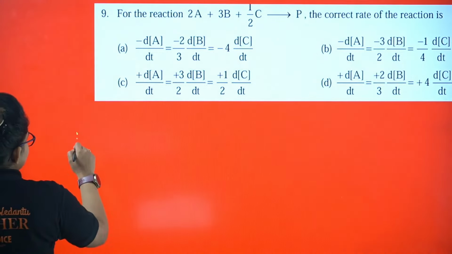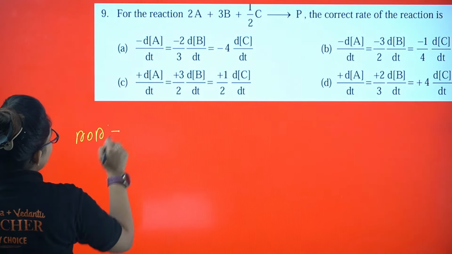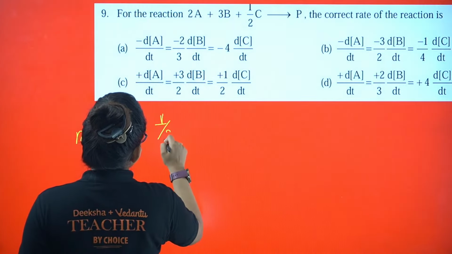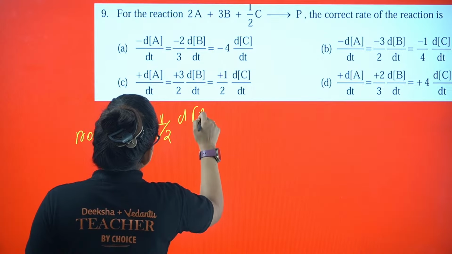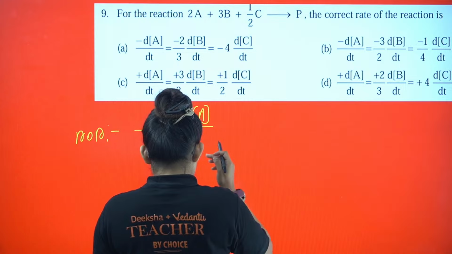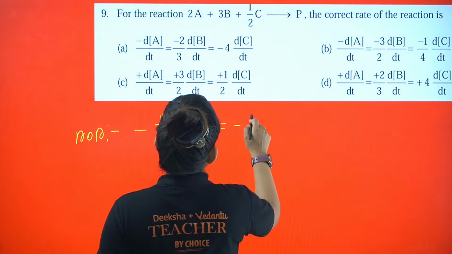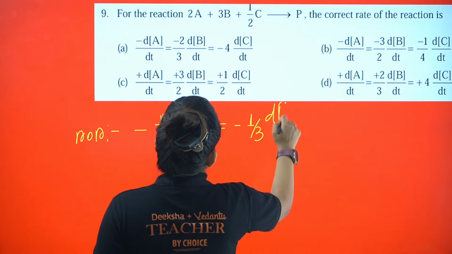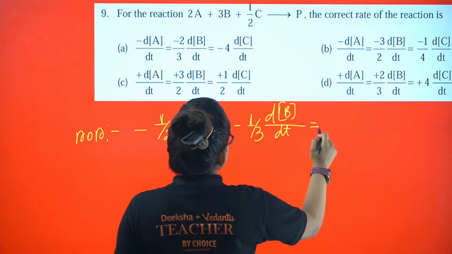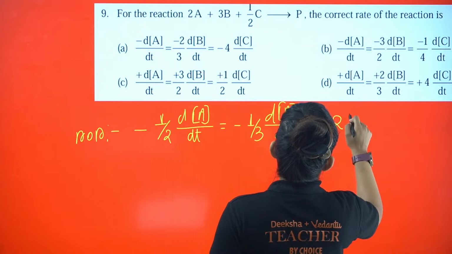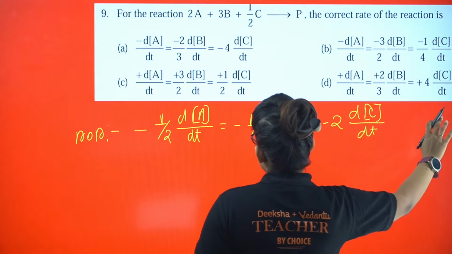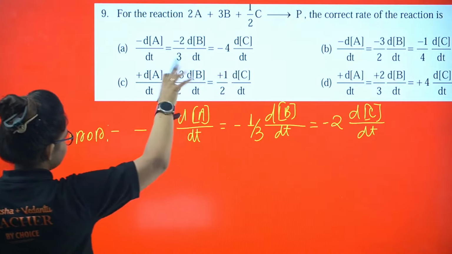So rate of reaction, ROR: minus 1 by 2 dA by dt equals minus 1 by 3 dB by dt equals minus 2 dC by dt. I'm not writing the product anymore because it's not included in the options.